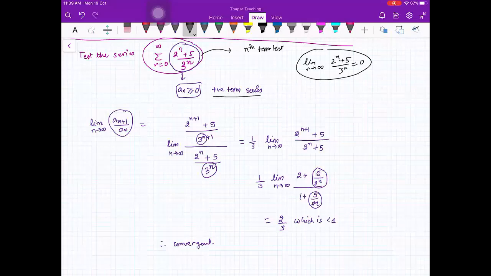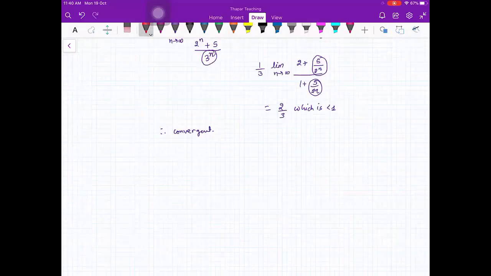Obviously this ratio test is quite useful, because here you don't have to compare your series with any other series. You are comparing the series terms among themselves. So it is a lot easier as compared to those tests where you need an external series. So let us look at more examples.